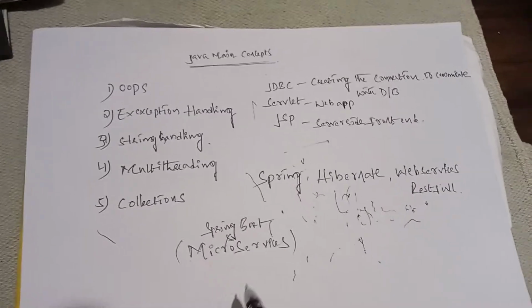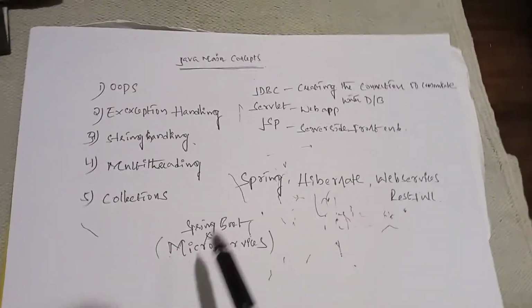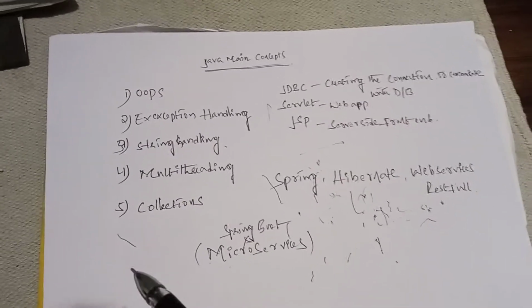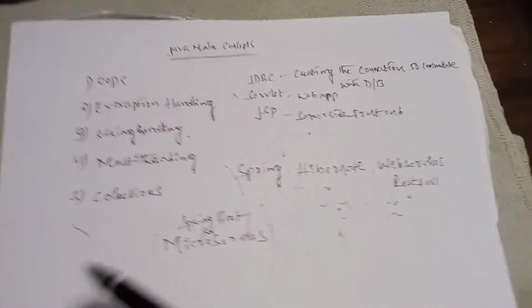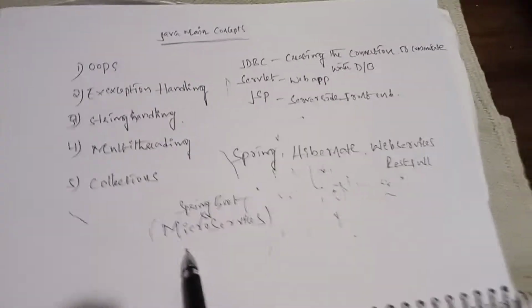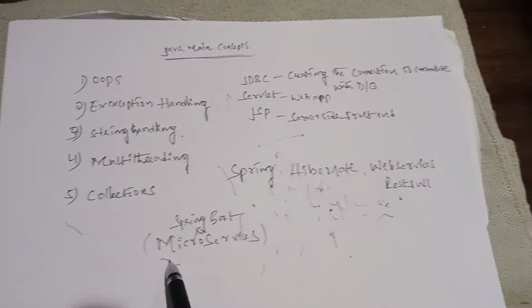And collections are used in bulk. We need to use data structures like list, set, and map, those interfaces. We implement the business logic using collections itself, that is the main point. So these five concepts are important in core Java.